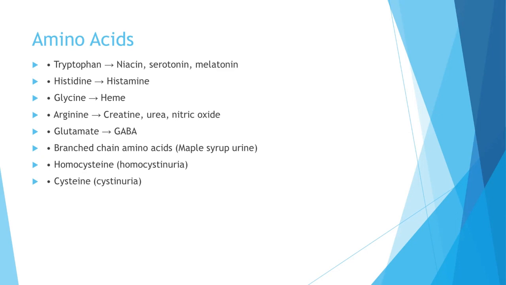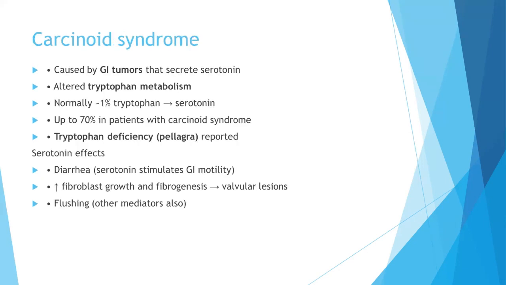Homocysteine can cause homocystinuria. Cysteine can cause cystinuria. And branched amino acids cause maple syrup urine disease. Carcinoid syndrome, which is caused by GI tumors that secrete serotonin, alters tryptophan metabolism. Normally nearly 1% of tryptophan is converted to serotonin, and in up to 70% of patients with carcinoid syndrome, tryptophan deficiency or pellagra is reported.